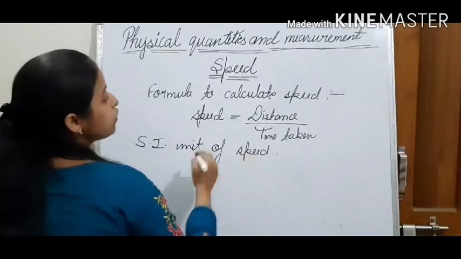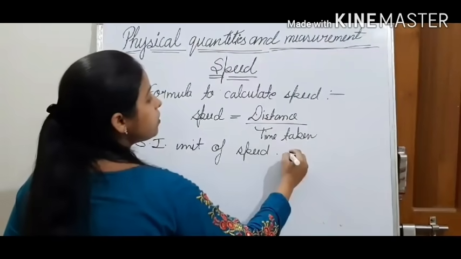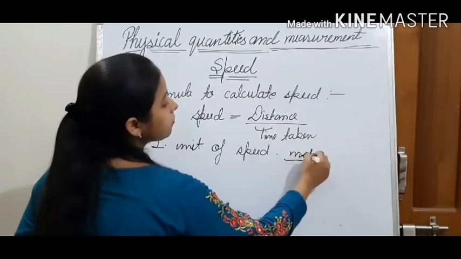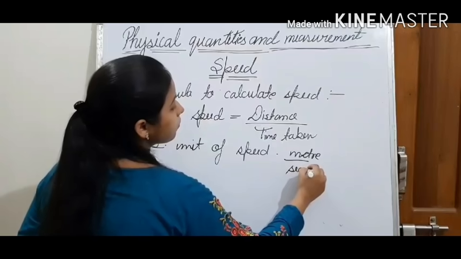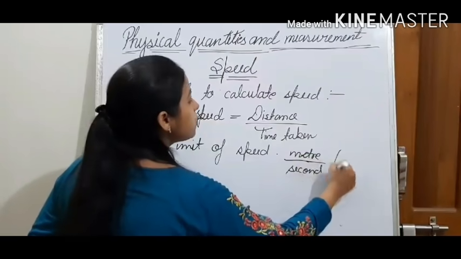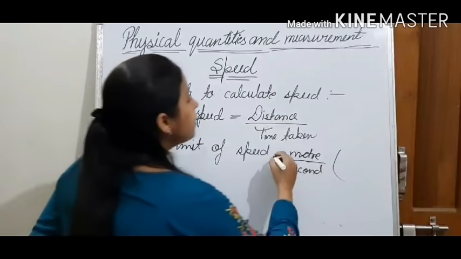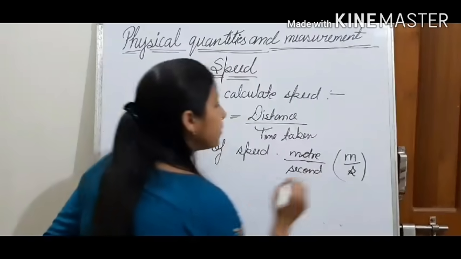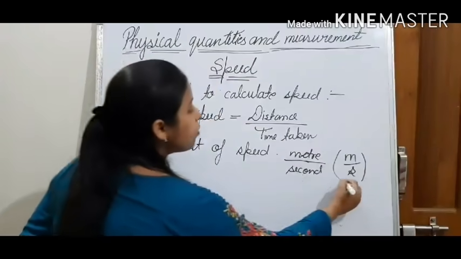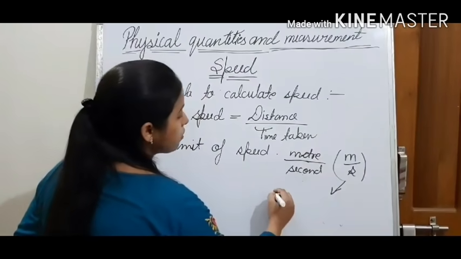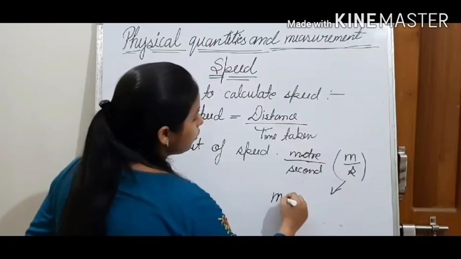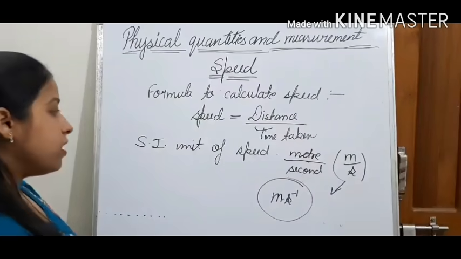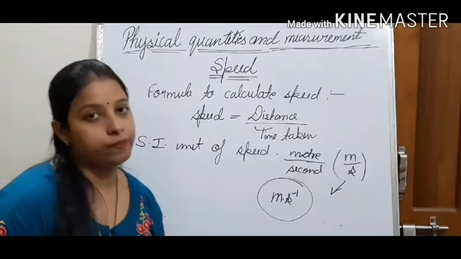So for distance we can write meter upon, for time we can write second. In short form, the SI unit of speed is meter upon second. This meter upon second we can also write like this: meter into second minus 1. So this is the SI unit of speed.